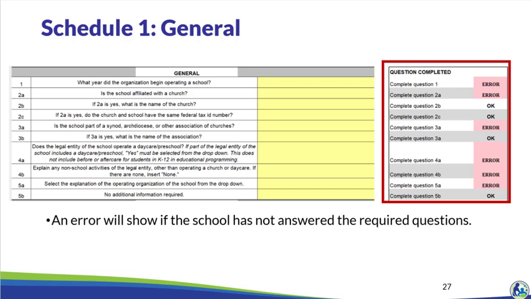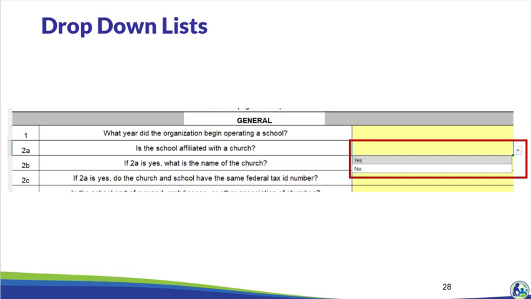Please note the red box on the right side of this slide. This section identifies an error if any of the questions still need to be completed. If there are one or more errors on the side, the error report will show an error for Schedule 1. Certain questions have drop-down lists.